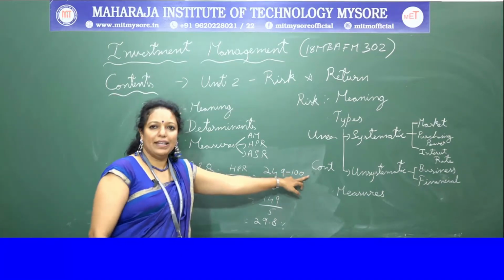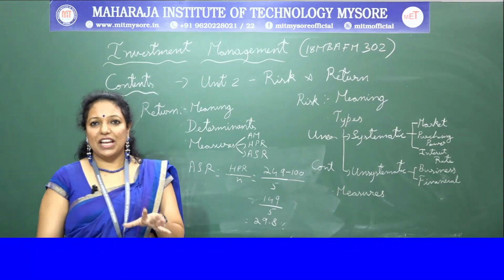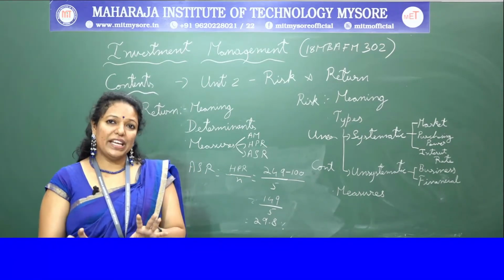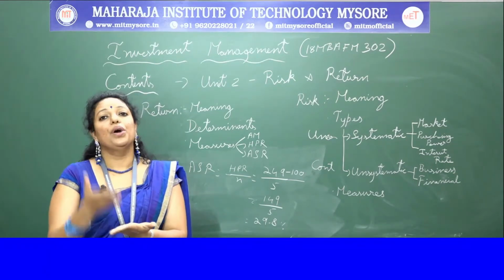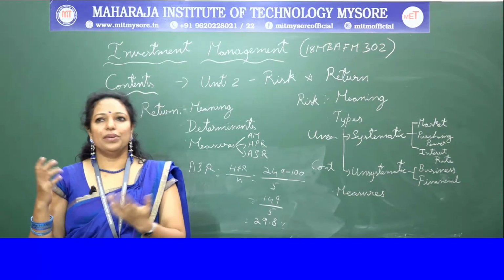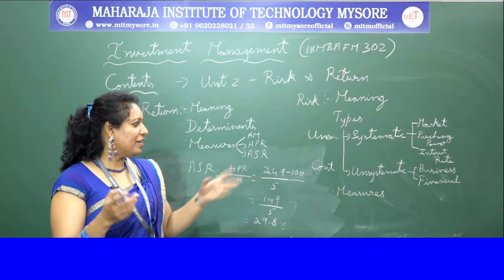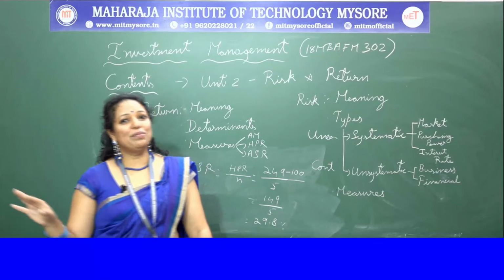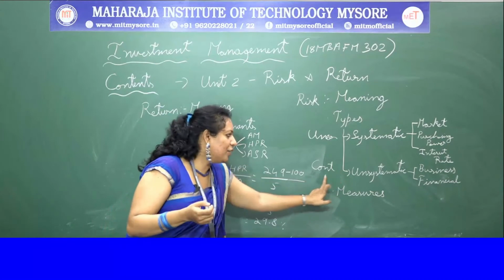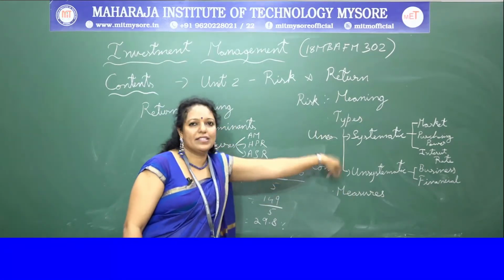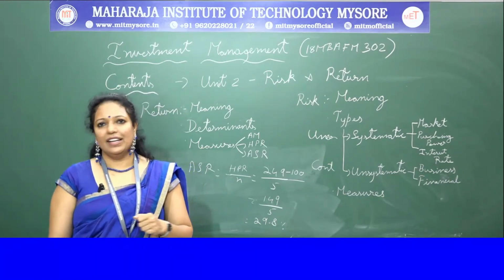But unsystematic risk means the risk which can be controlled. It is unique, and it is very specific. It differs from one industry to another industry, one company to another company. So we call it firm specific risk. You can remember it as controlled risk, avoidable risk, and diversifiable risk. You can keep it as opposites: controllable, unsystematic; uncontrollable, systematic. If you keep that in mind, it is easy for you to write in the exams.